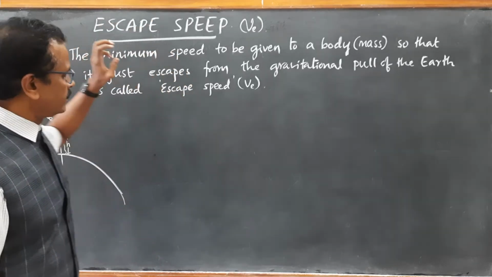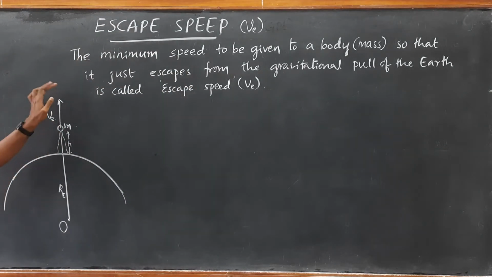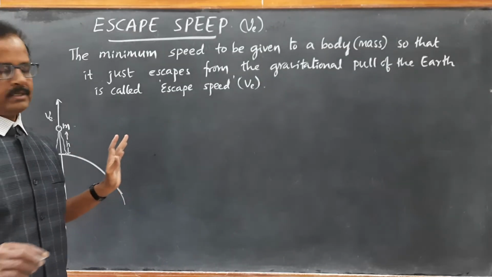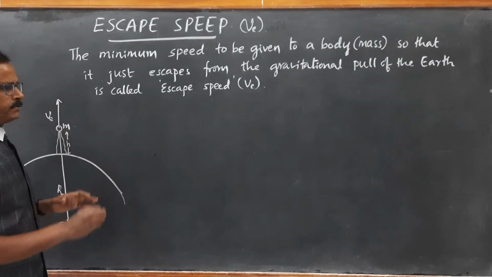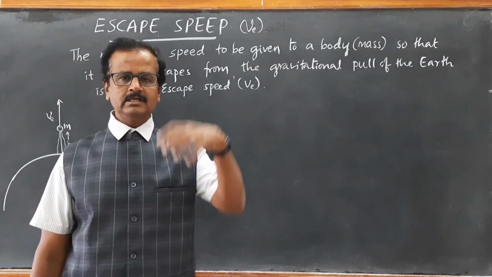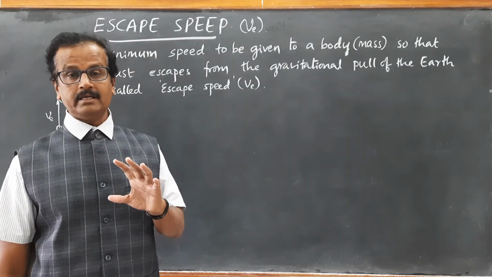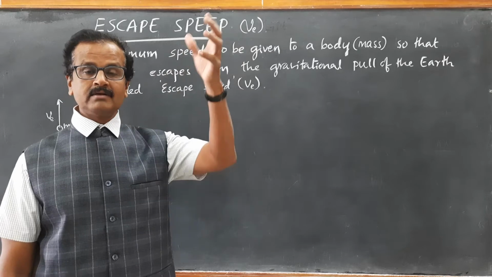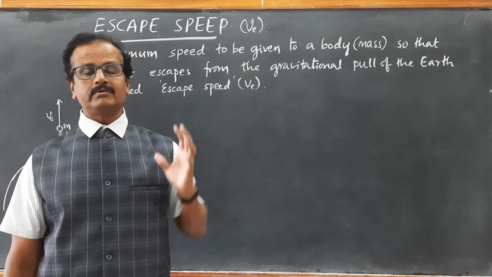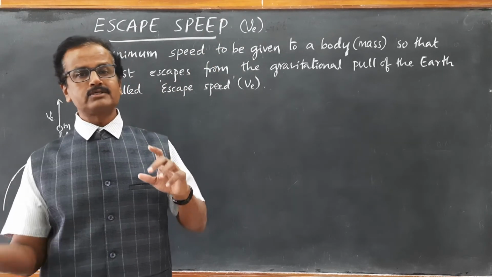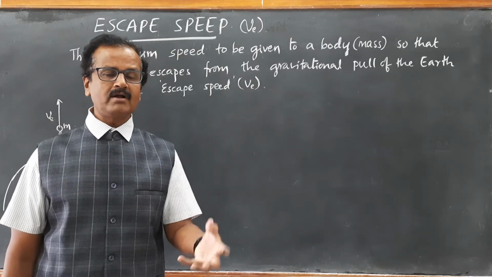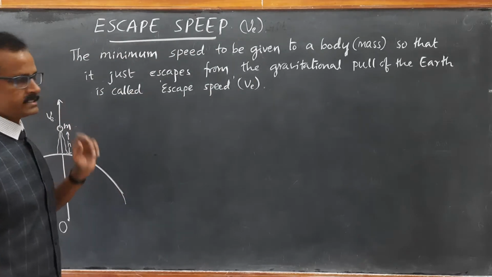We want that minimum speed so that the ball doesn't fall back to the ground. With whatever speed we throw it up, because of gravitational attraction, the body falls back to the ground. What is that minimum vertical speed so that the ball doesn't fall back? That is called escape speed.